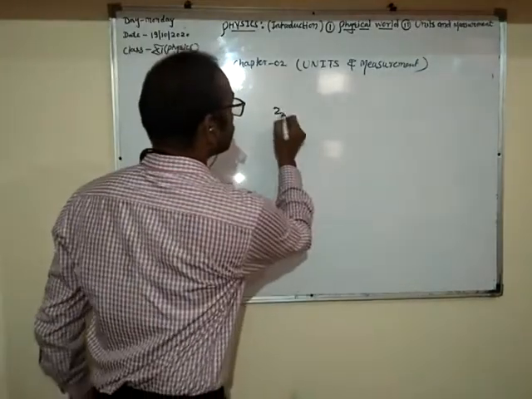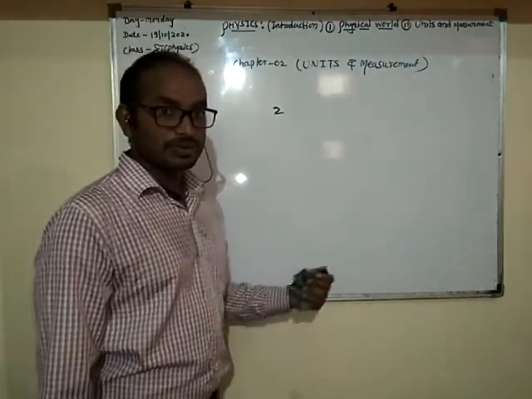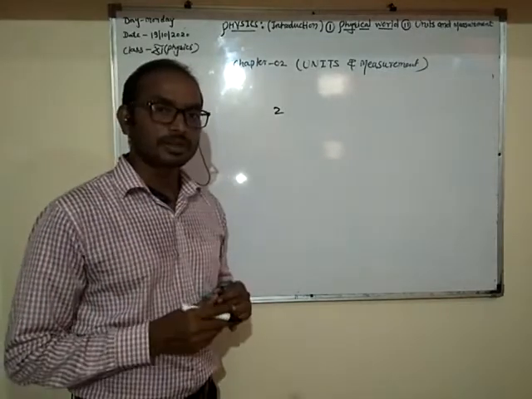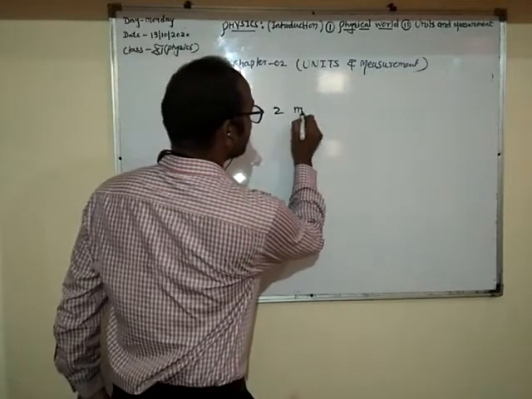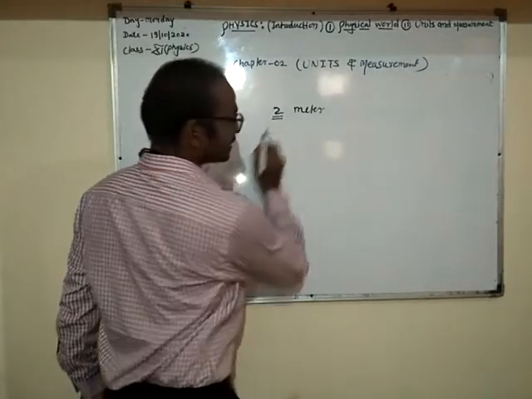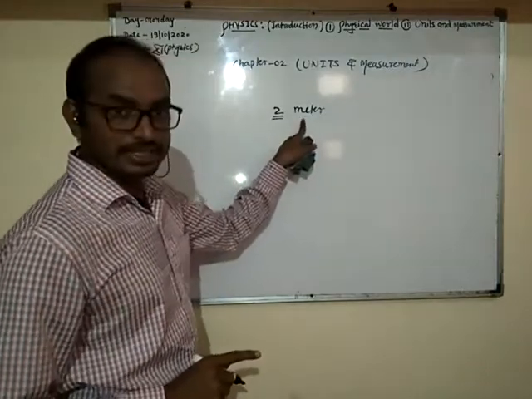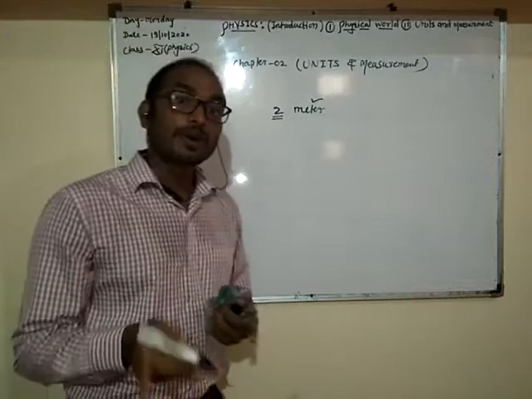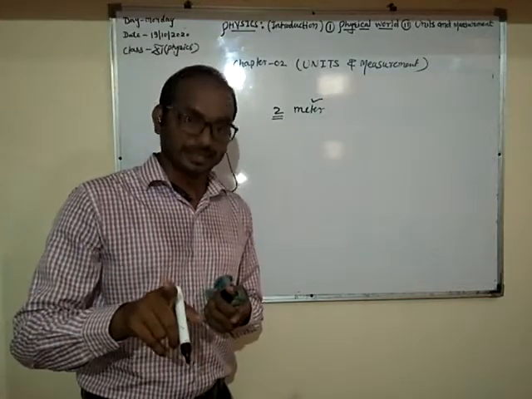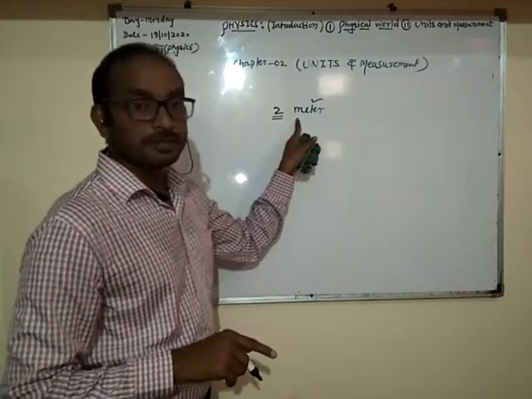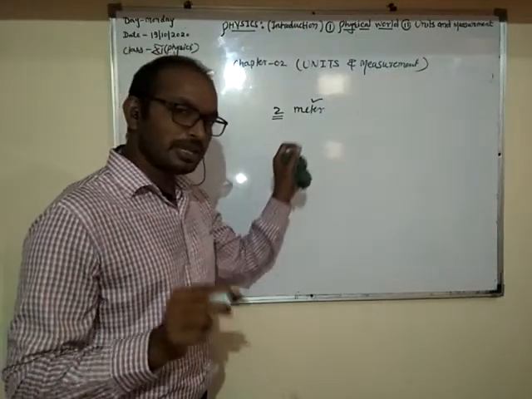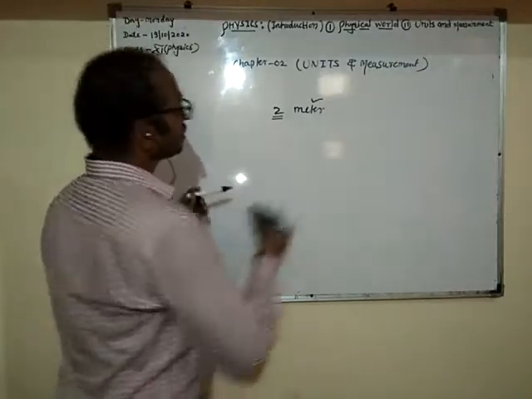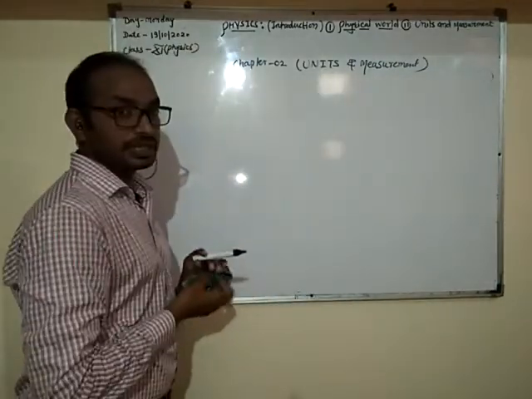Suppose I am just writing 2. So what would you say? I am just saying 2. You say, sir, this is counting, 1, 2, just a number. But I am writing 2 meter. Oh wow, what is this? 2 is the number and this is the unit. So unit makes sense. What type of quantity is that and what is that quantity? How would you identify this? By the help of units. So there is a very important role of units in physics. You understood? Okay. So this was just the introduction of the chapter.